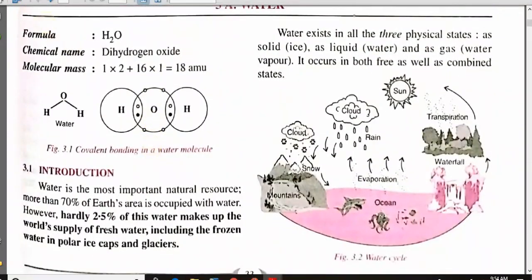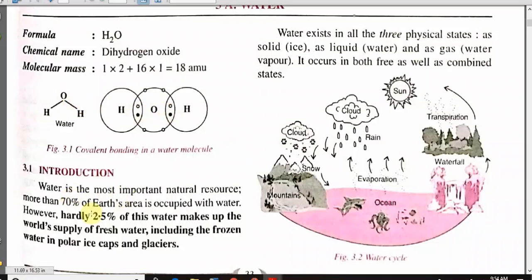Formula of water is H2O. We all know about it, and chemical name is dihydrogen oxide. Dihydrogen means there are two hydrogen. Now molecular mass of hydrogen is 1 and there are two hydrogen, so this is 1 into 2. Molecular mass of oxygen is 16, so it comes to 18. So molecular mass of water is 18 AMU, and you can see there are covalent bonds, one bond here, one bond here. Water is the most important natural resource.